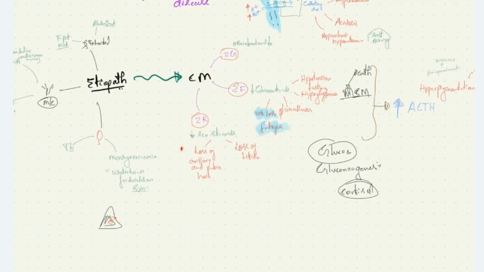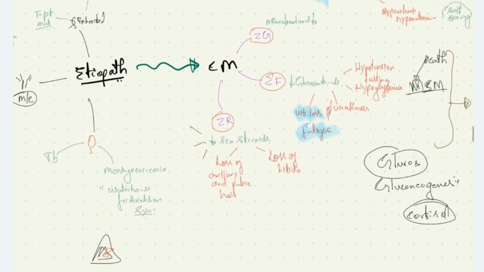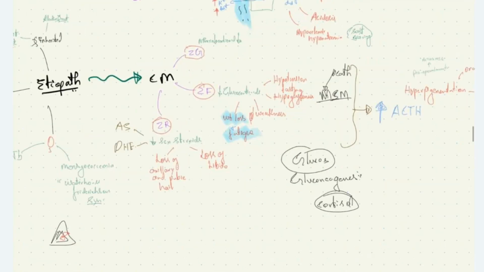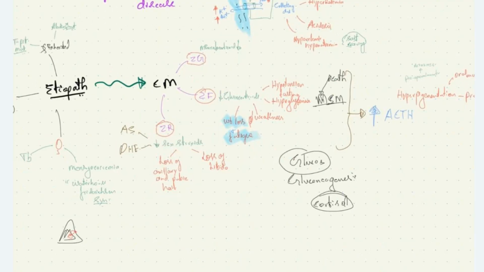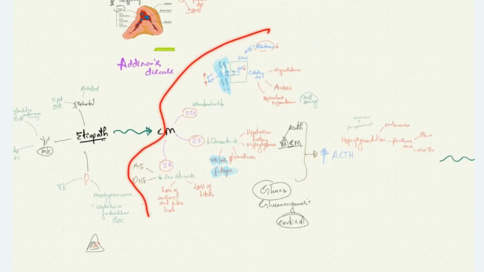The sex steroids secreted by the adrenal cortex are androstenedione, dehydroepiandrosterone, and dehydroepiandrosterone sulfate. When these are reduced, it causes loss of libido and loss of axillary and pubic hair. These are all the clinical manifestations seen in Addison's disease.